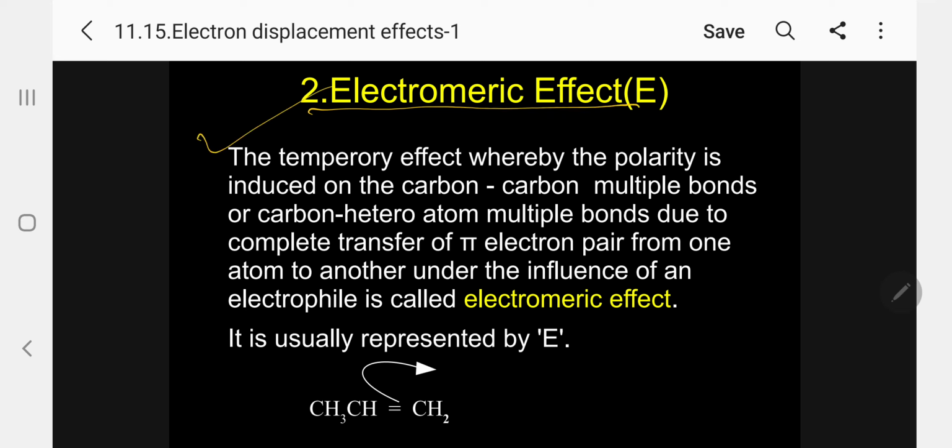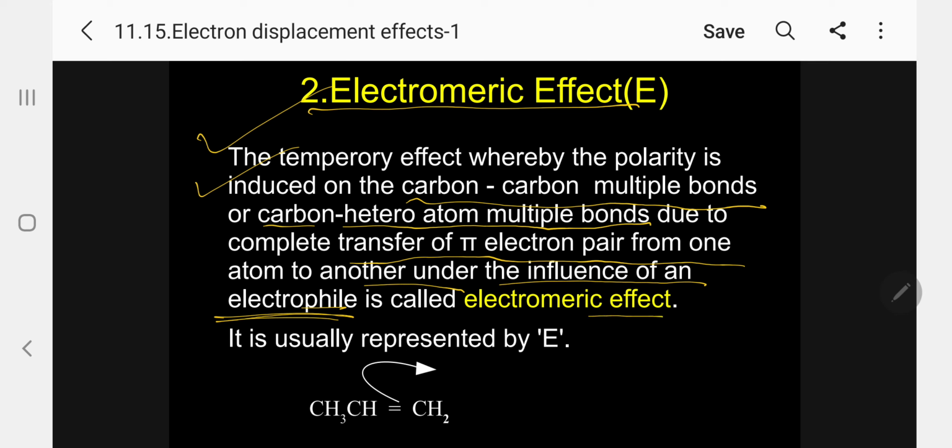The temporary effect whereby polarity is induced on carbon-carbon multiple bonds, double bond or triple bond, alkenes and alkynes, or carbon-heteroatom multiple bonds, carbonyl compounds, due to complete transfer of the pi electron pair from one atom to another under the influence of an electrophile is called the electromeric effect.